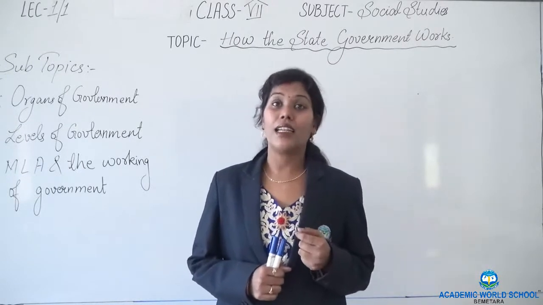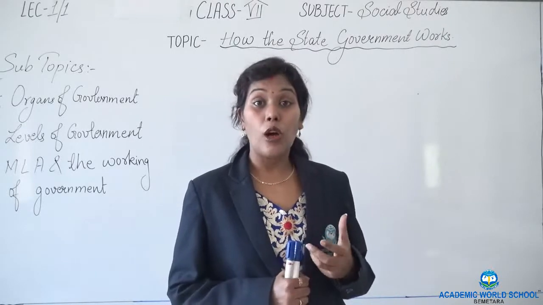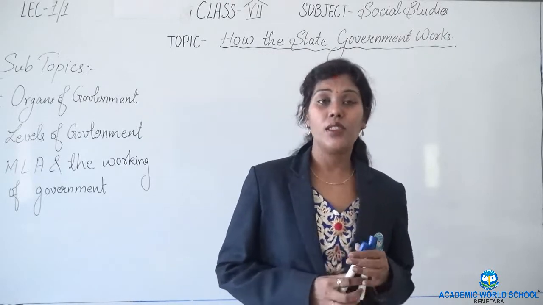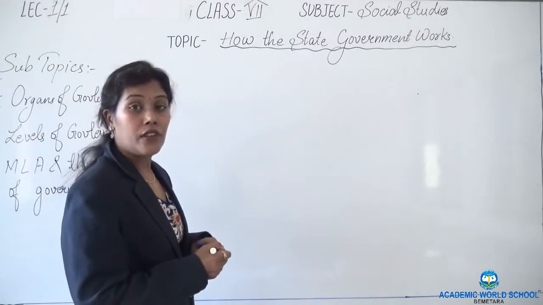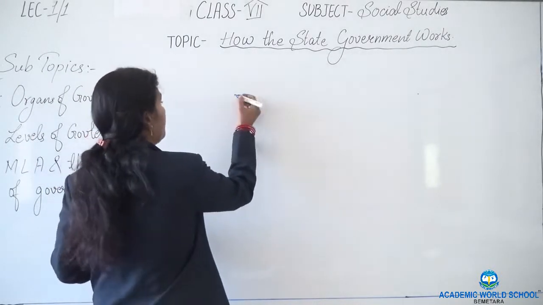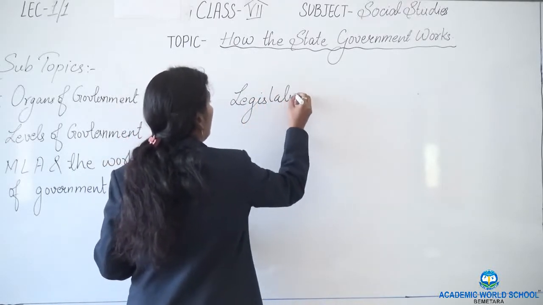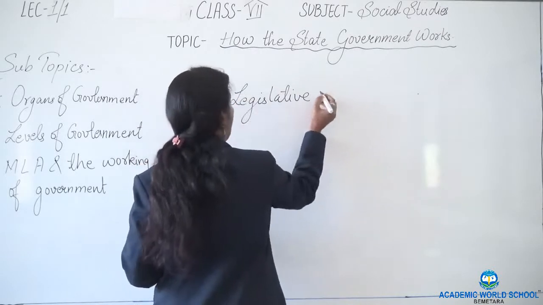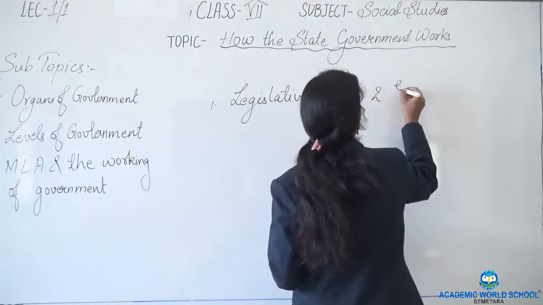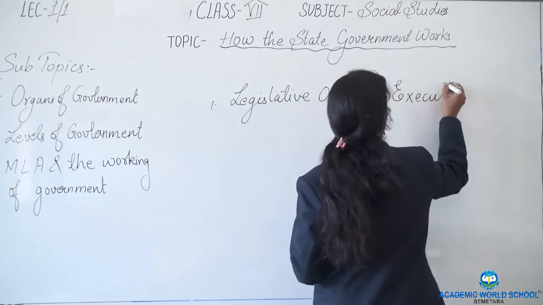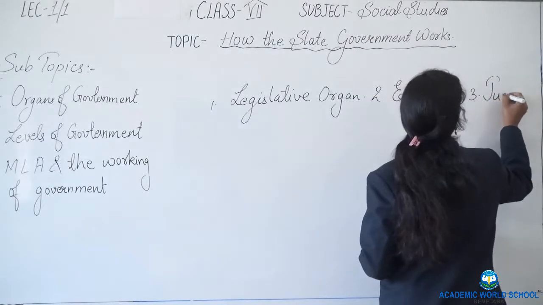The second thing is that in the previous class you have also learned how many organs there are of the government. As we will see, there are 3 types of organs of the government. The 3 organs are: the first one is the legislative organ, the second one is the executive, and the third one is the judiciary.